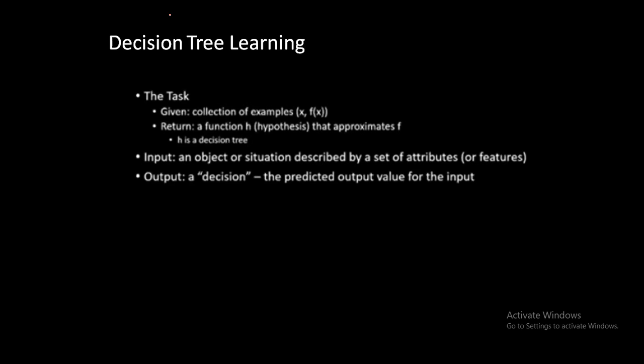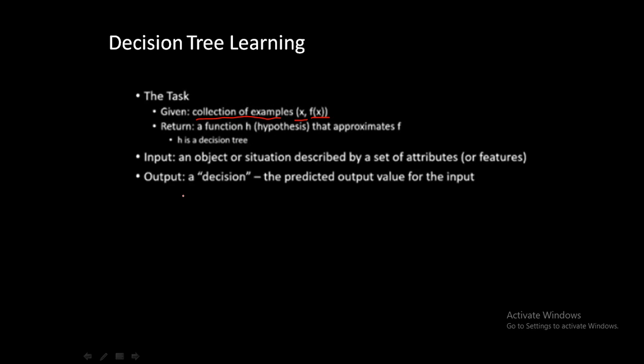Now decision tree. Given a collection of examples, here we will have 2 things, x and f of x. What is x? That is a set of attributes. What about f of x? That is the label column or class column. So this is the input. Now what's your expected outcome? My expected outcome is actually a tree.